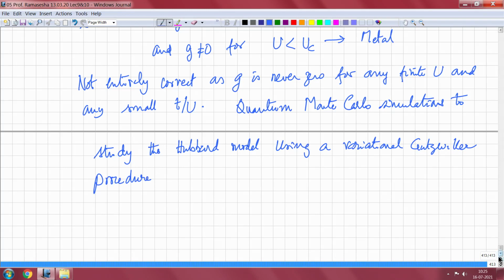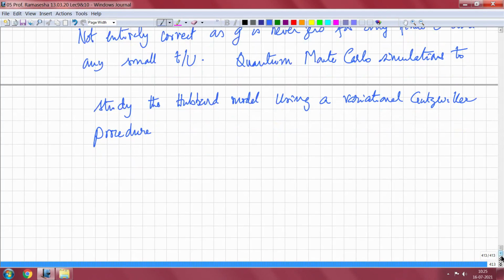Well, we will not go any more into the Hubbard model, because there have been many papers on the Hubbard model of various kinds, the single band, the multi-band, and so forth.